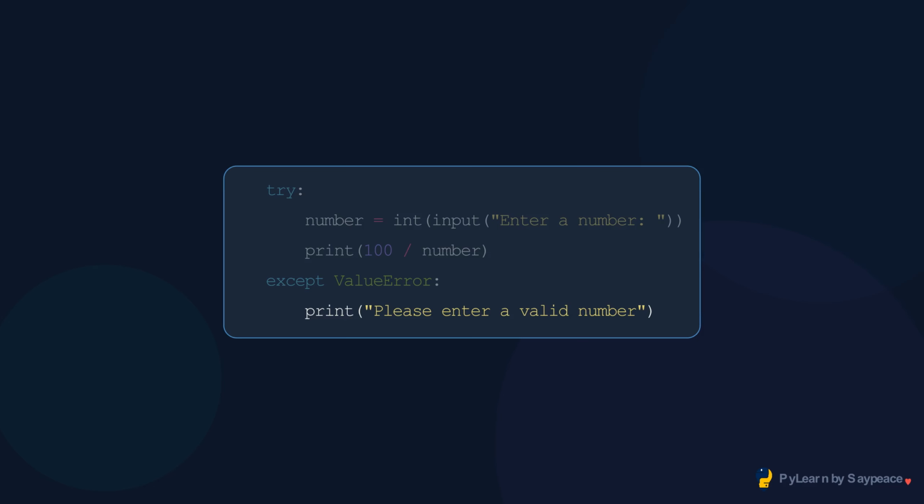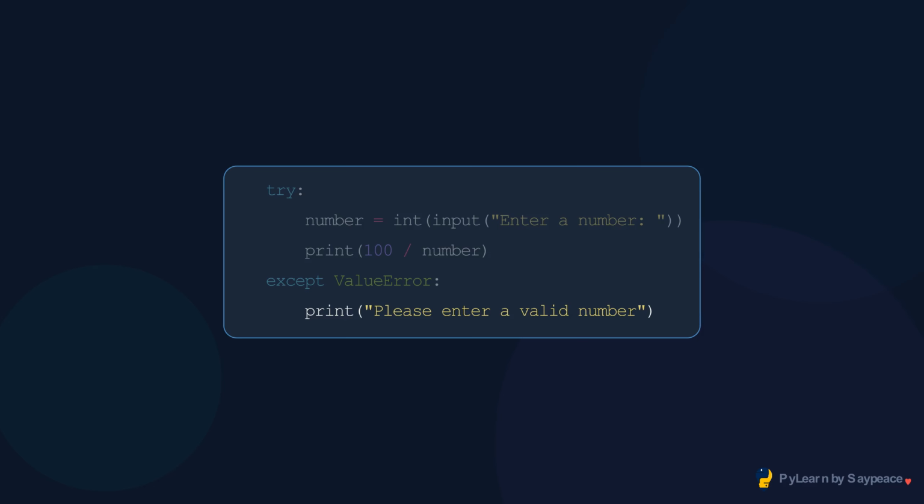A second except for a different exception type. Each potential error gets its own clear response. Specific exception handling is a mark of quality code. It shows you understand exactly what can go wrong.